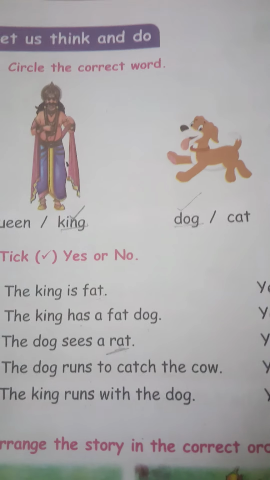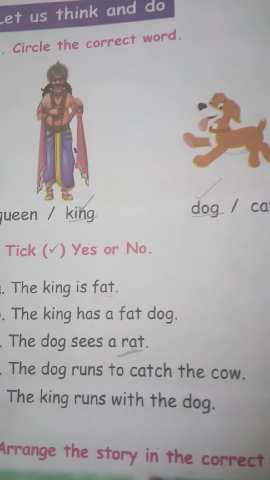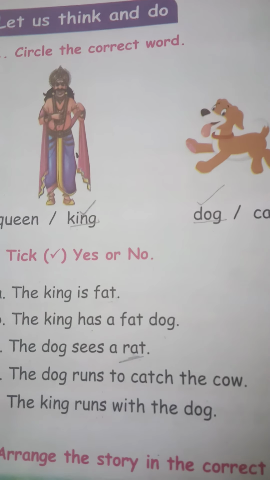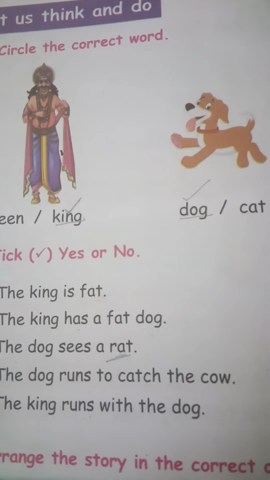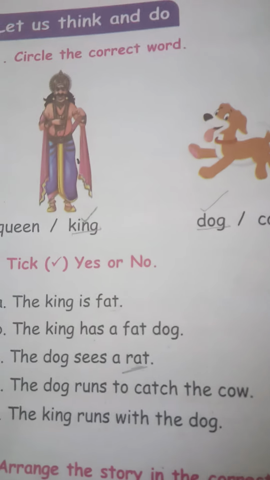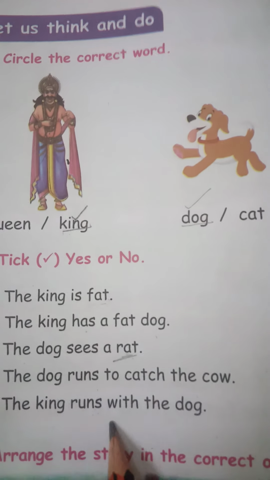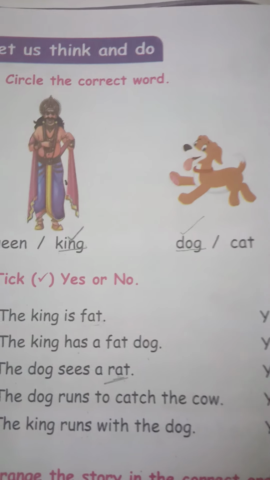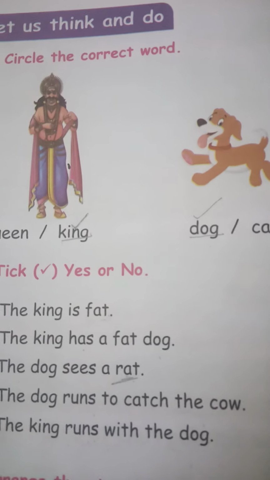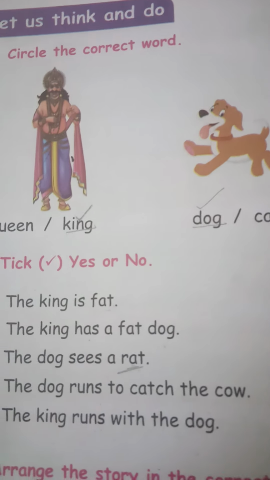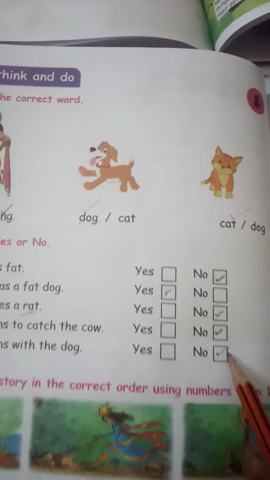With the dog means I am going with you. But what did the king do? First the dog went, after that the king went. So the king runs with the dog is a wrong statement because the king ran after the dog. So the answer is no.